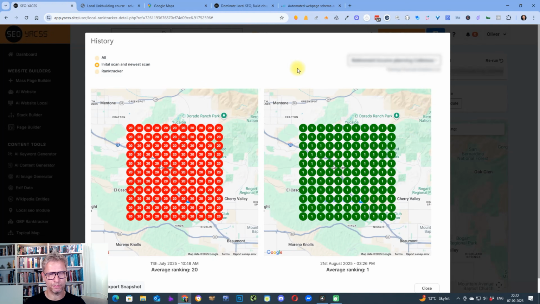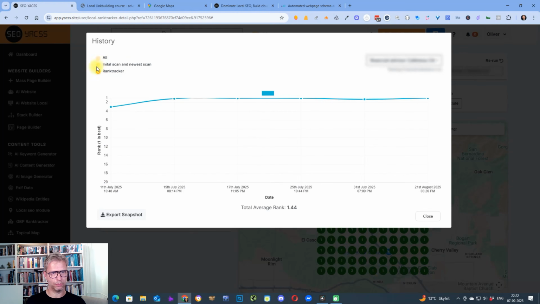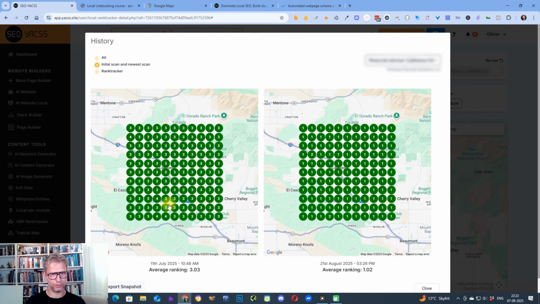This client approached me and they wanted to rank higher in the Google Maps. So we set up this cloud stack procedure inside of YACSS that I'm going to show you. We're monitoring 4 keywords. You can see one of the keywords started at position 3. As you can see, it ended at position 1.